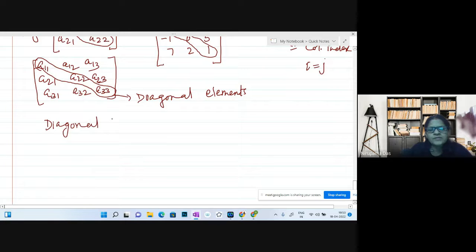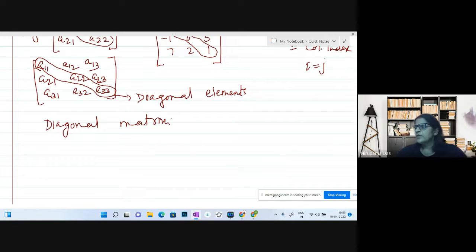Diagonal matrix. A diagonal matrix is basically the matrix whose diagonal elements are non-zero numbers and non-diagonal elements are zeros.